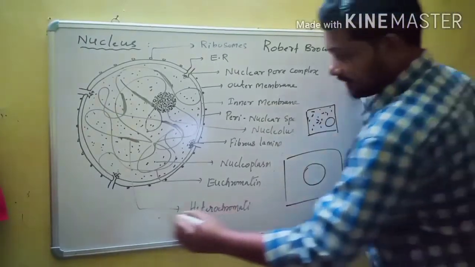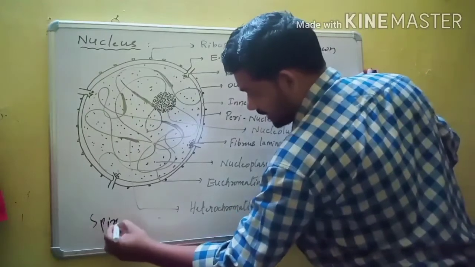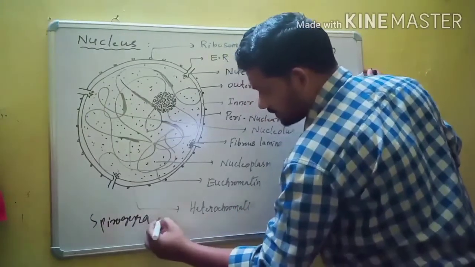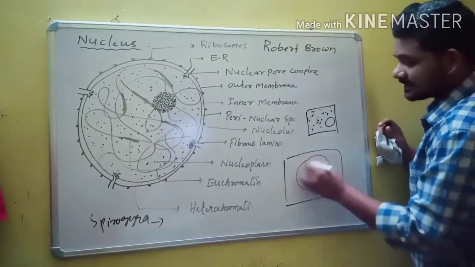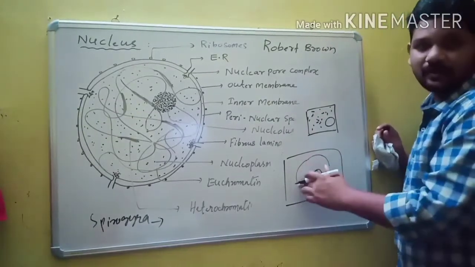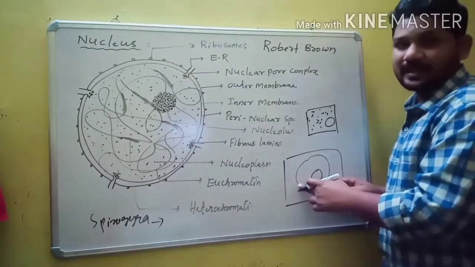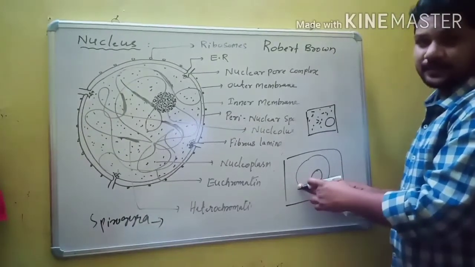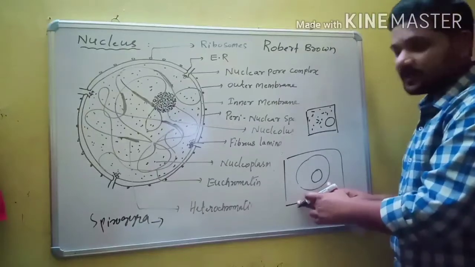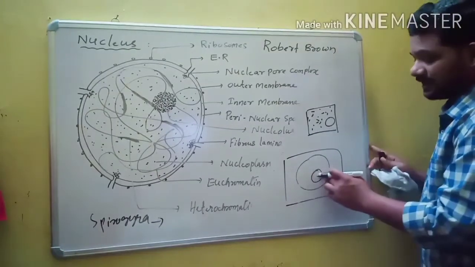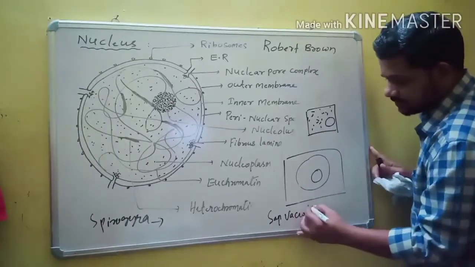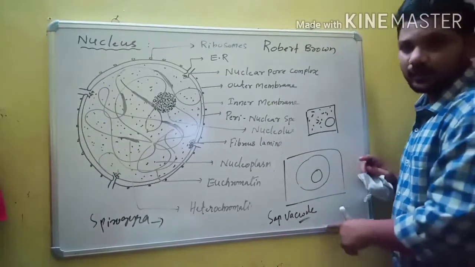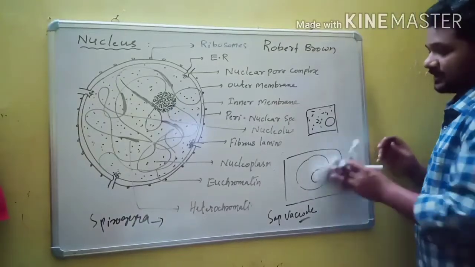If you observe the nucleus of Spirogyra, one of the green algae, in green algae the nucleus is present in a central vacuole. This is a central vacuole. Presence of a central vacuole is a characteristic feature of plant cells. In green algae, the nucleus is present in the central vacuole, also known as sap vacuole.